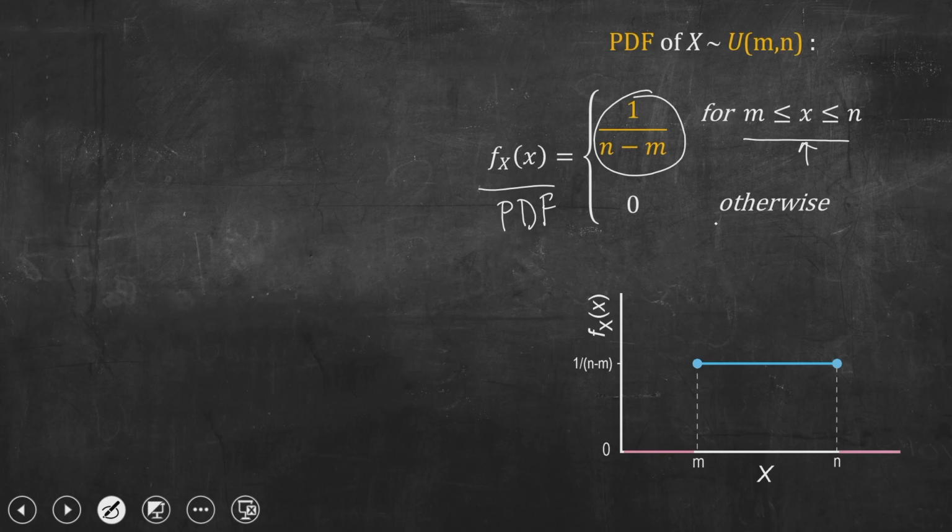If it is outside this range, then it is 0. That is what I have shown in this diagram. Between m and n, f(x) is 1 divided by n minus m. Outside this range we have 0.